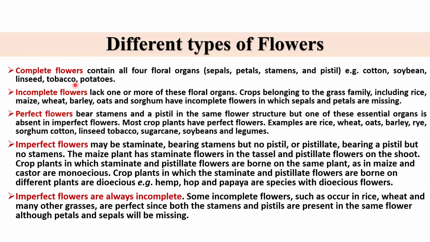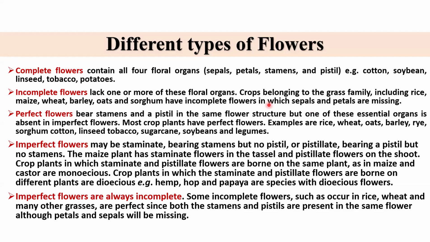Cotton, soybean, linseed, tobacco, potatoes. They all come under complete flowers. But there are incomplete flowers, which lack one or more floral organs. Like if you take rice, there is absence of petals. In maize, there is absence of petals. In wheat, petals and sepals are absent. Sepals and petals are missing in these types of flowers. That is called incomplete flowers.